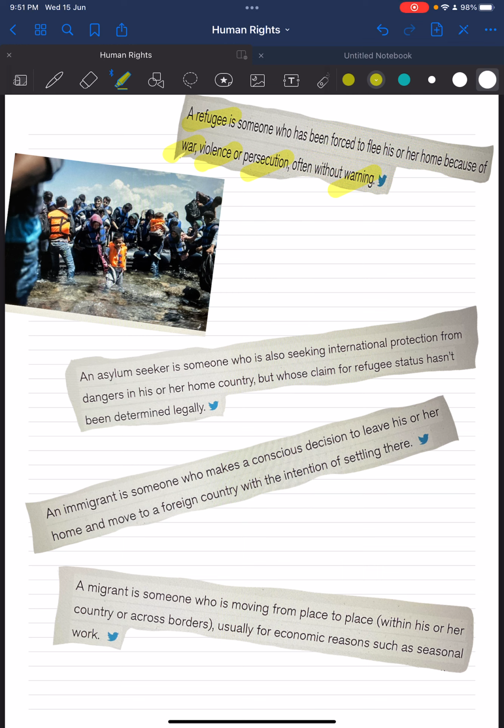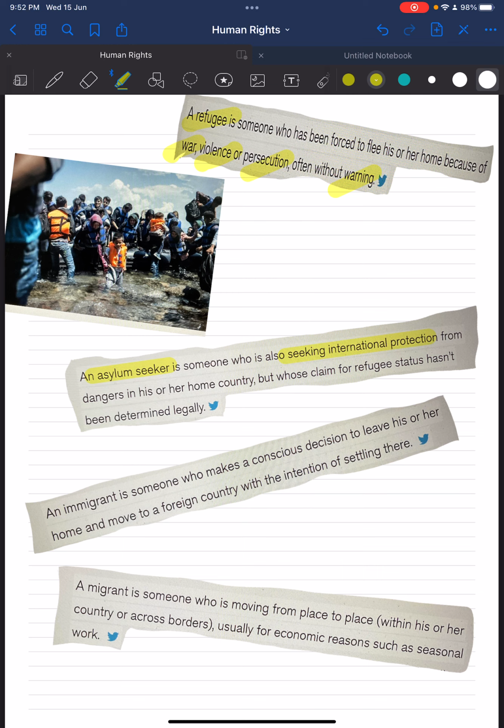Now let's move on, and the second term, it's asylum seeker. An asylum seeker is someone who is also seeking international protection from dangers in his or her home country, but whose claim for refugee status has not been determined legally. I hope you understood the difference between refugee and asylum seeker.